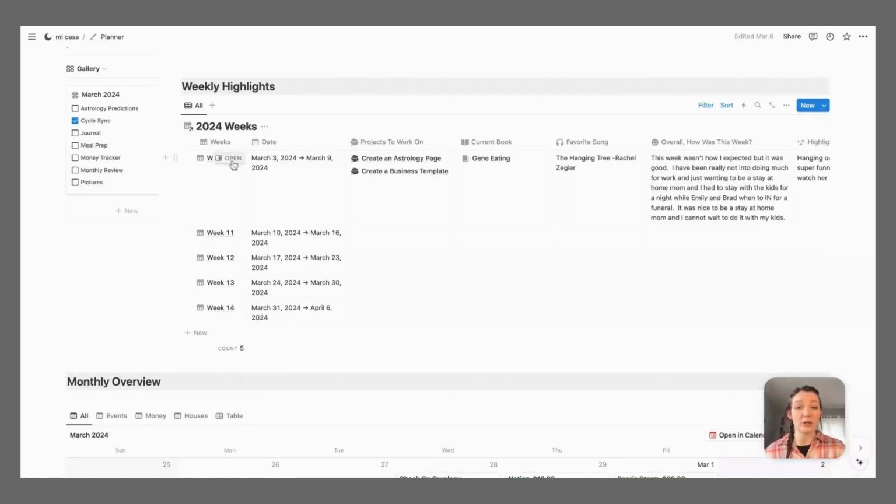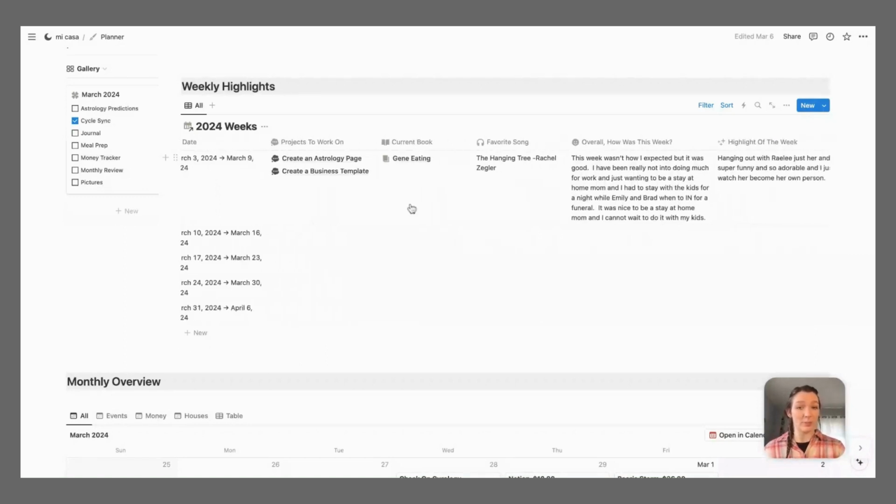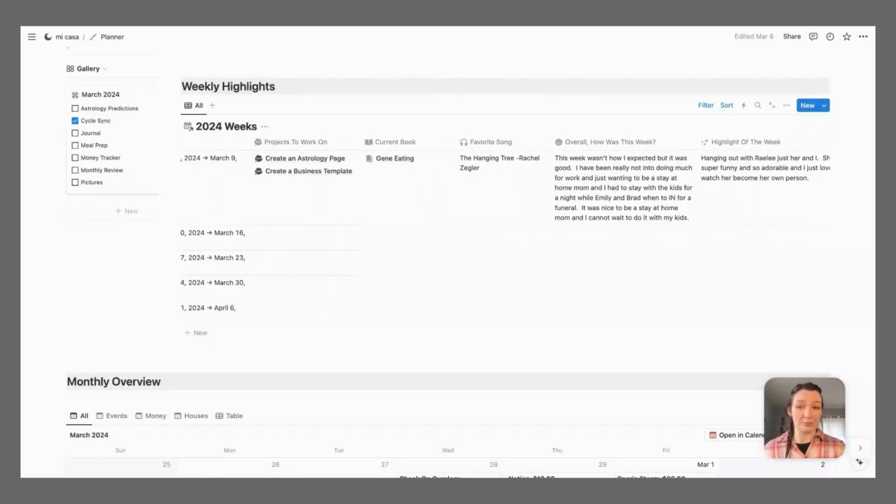So if you drill into it, it just has the days of the week, but this is the main meat of the weekly highlights. I have this linked to the 2024 project, so I can write down what projects I want to do. This is the current book, which is linked to my books page, so I can see how long it's taking me to read books. I like to just write down what my favorite song is for the week, so that way I can go back and see what kind of moods I was in from week to week, and then I just write overall how was the week, and then my favorite part of the week.